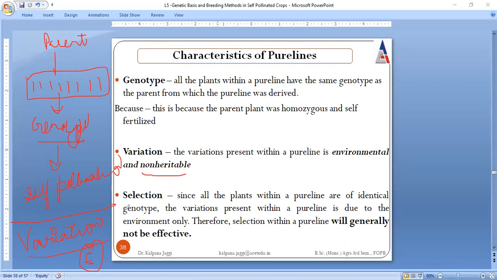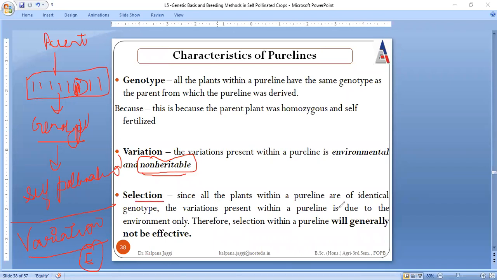That means even if certain variations have taken place in these plants due to environmental factors, these variations will not be passed to the next progeny. That means they are non-heritable. They are not transferable from the parents to the next progeny.